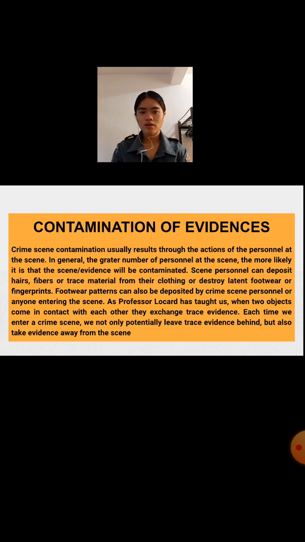As Professor Locard has taught us, when two objects come in contact with each other, they exchange trace evidence. Each time we enter a crime scene, we not only potentially leave trace evidence behind, but also take evidence away from the scene.